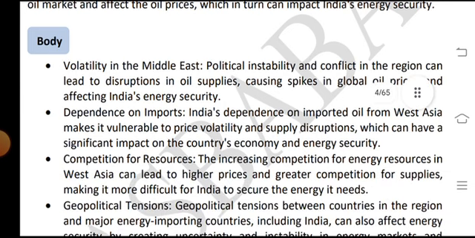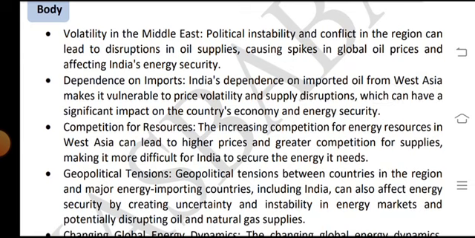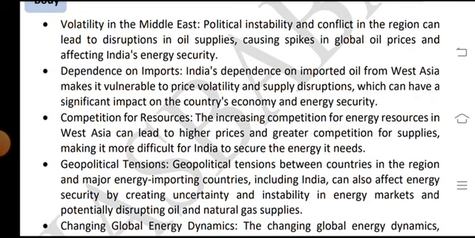Volatility in the Middle East, political instability and conflict in the region can lead to disruptions in oil supplies, causing spikes in global oil prices and affecting India's energy security.